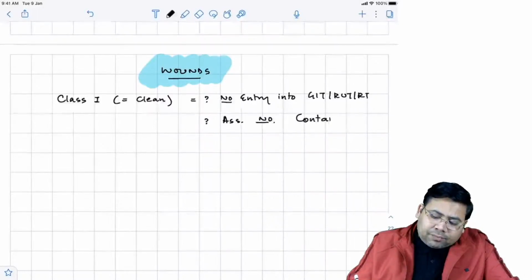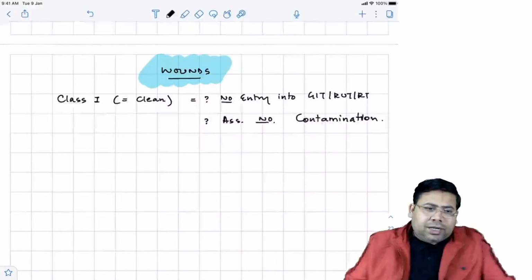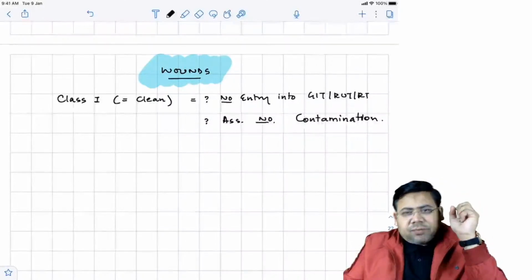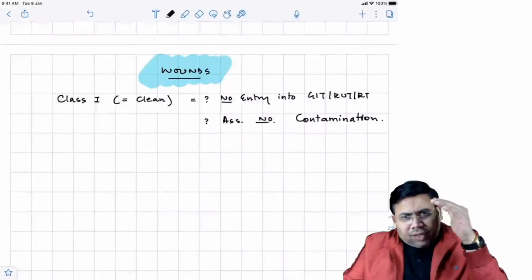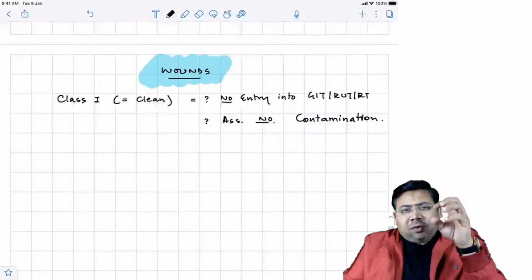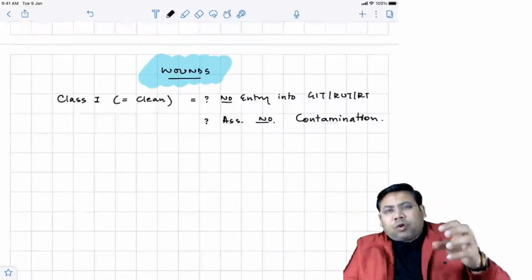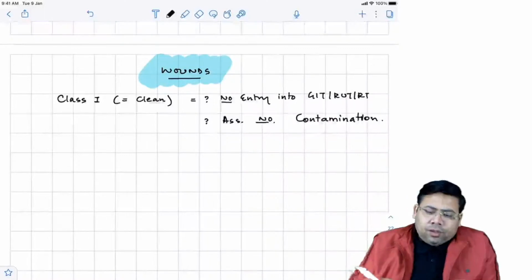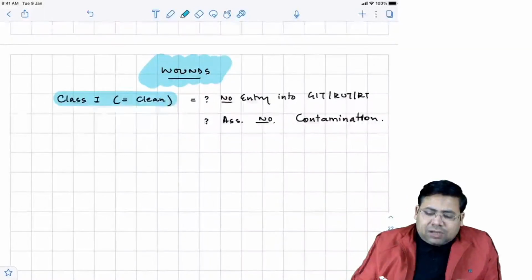Now, Zaba, I'm going to remove your confusion. The word contamination is not infection. Contamination is mere presence of bacteria. Then the next is proliferation. And once there is proliferation and also the release of the toxins produced by these bacteria, that is what is known as infection. So class 1 wounds are clean wounds.